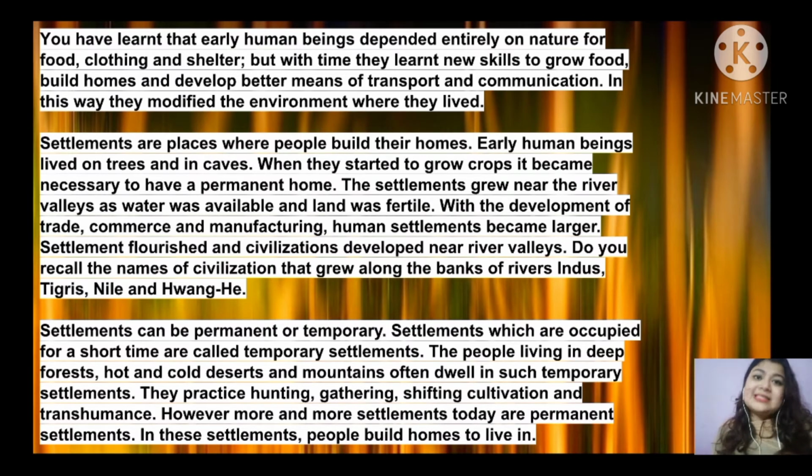Early human beings lived on trees and in caves. When they started to grow crops, it became necessary to have a permanent home, a permanent shelter. In this way, permanent settlement came into existence. The settlements grew near the river valleys as water was available and land was fertile. With the development of trade, commerce and manufacturing, human settlements became larger.